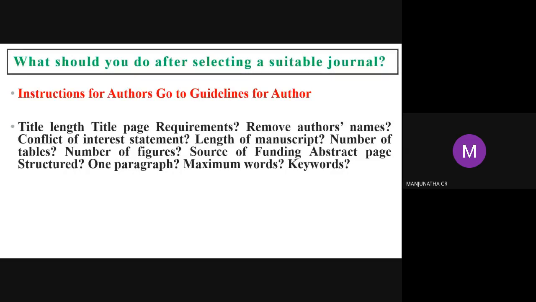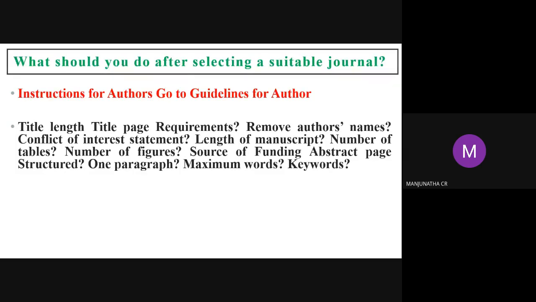Number of tables is required. In the main paper, some standard journals allow only 4 tables. If you did more statistical analysis, you can go for additional, nothing but supplementary data. In supplementary data you can give n number of tables, n number of diagrams, all those things. Whichever main tables are required, only those you add in the manuscript, and the rest go to supplementary.